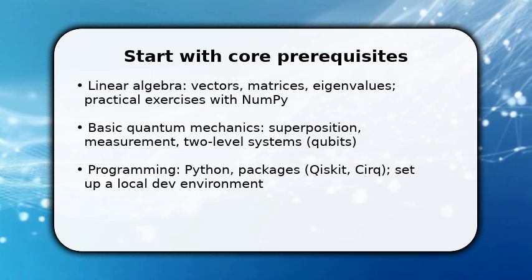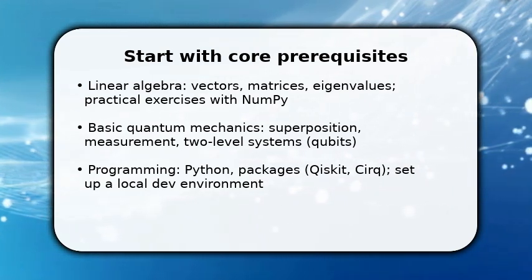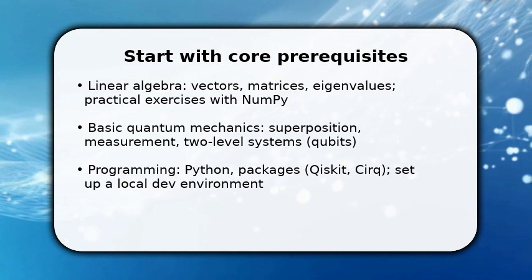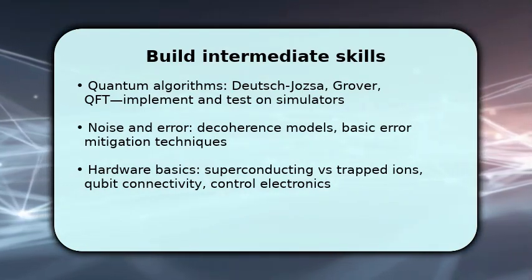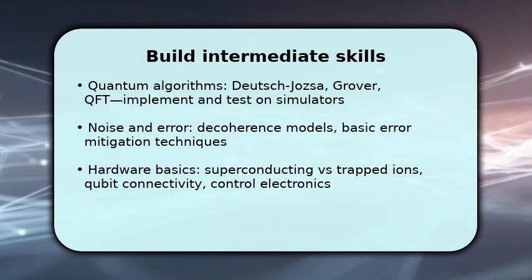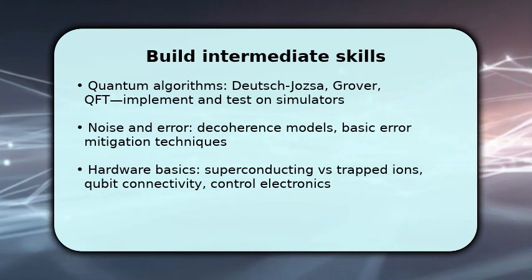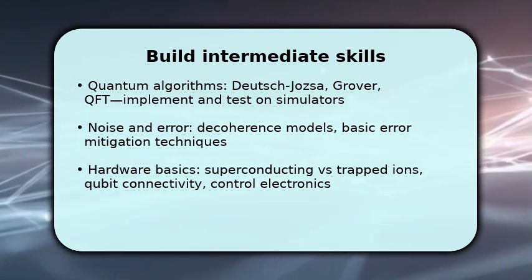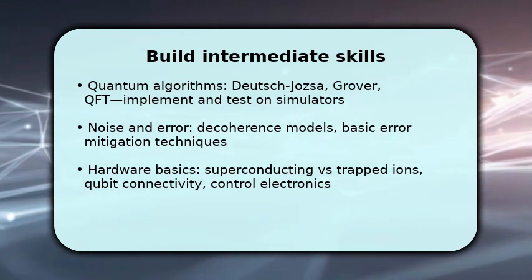Start small and iterate. Build single-qubit circuits before tackling entanglement or multi-qubit noise models. Once done with basics, expand into algorithms and hardware-aware thinking. Implement Deutsch-Jozsa, Grover, and the Quantum Fourier transform on simulators to learn resource counts and circuit depth. Make sure to study noise, model decoherence channels, and try error mitigation techniques on real device backends.